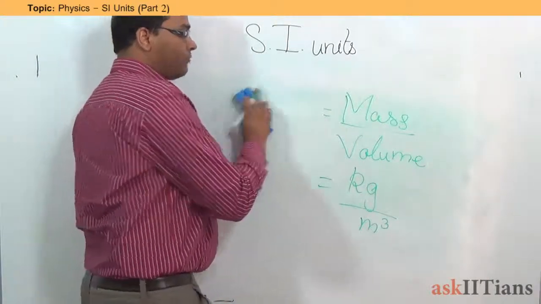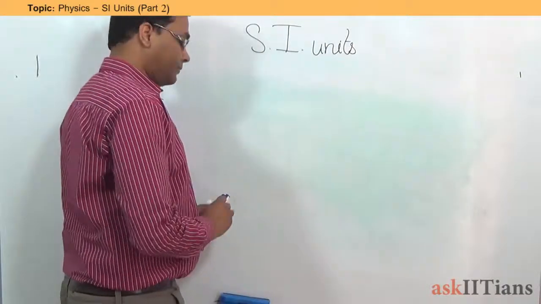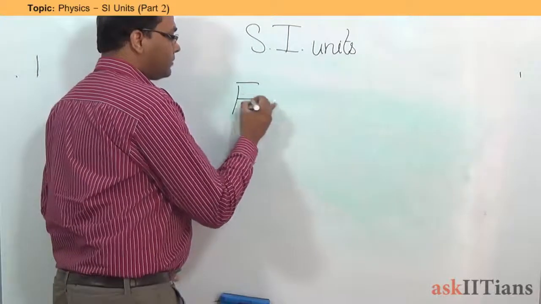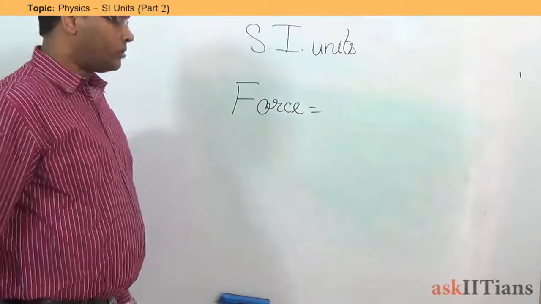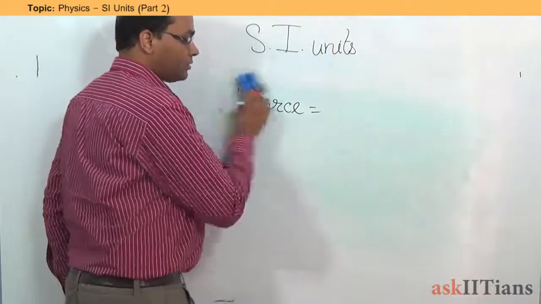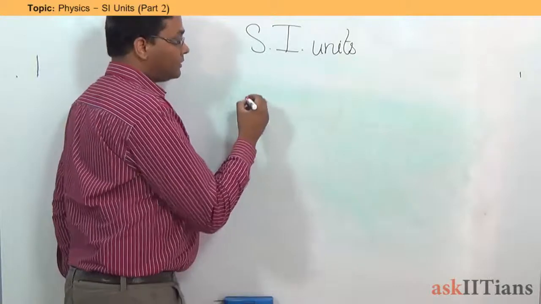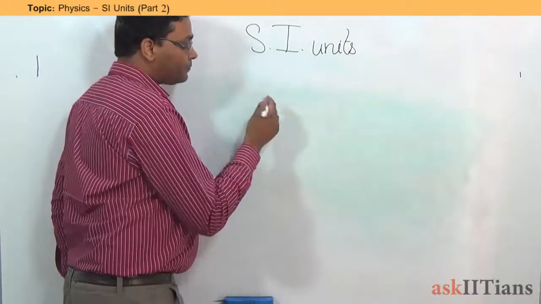Now, if we come to the case of force, let's say, force is equal to mass into acceleration. We haven't got into acceleration, so let's first derive the units of that. Apologies, first is speed or velocity.